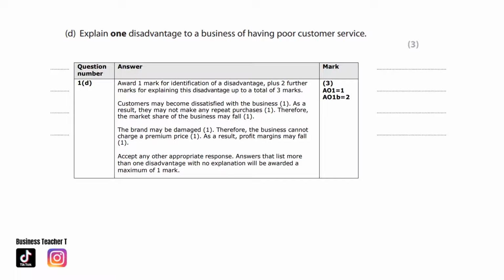Or, the brand may be damaged. Therefore, the business cannot charge a premium price. As a result, profit margins may fall.